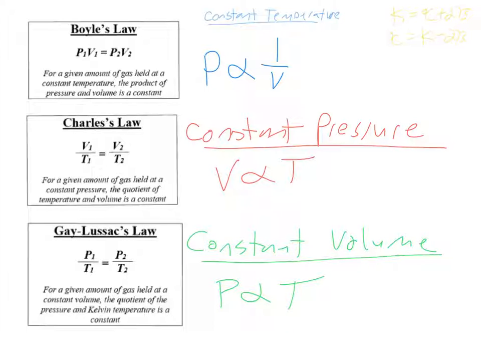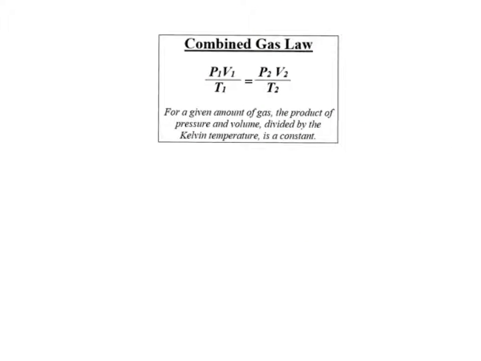So we use these gas laws under conditions where we're able to really control one of those variables: constant pressure, constant temperature, or constant volume. In reality, we're not often able to keep those things constant. So what we have is what's called the combined gas law. We're able to use the combined gas law in situations where more than one variable changes, right?